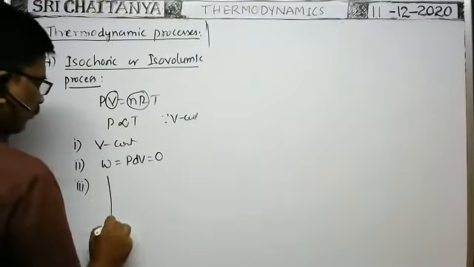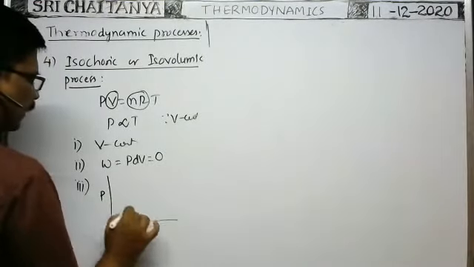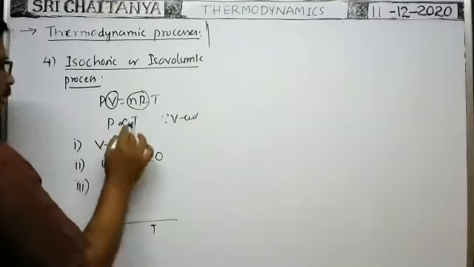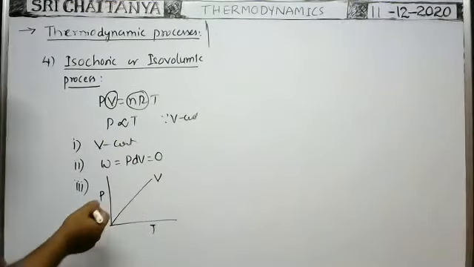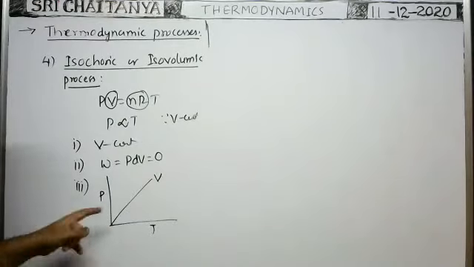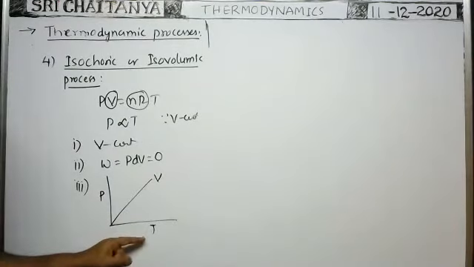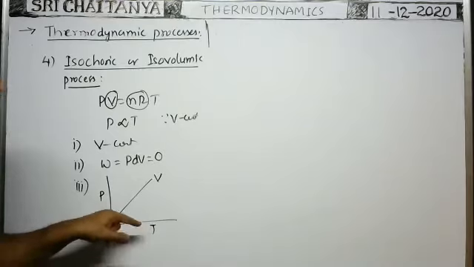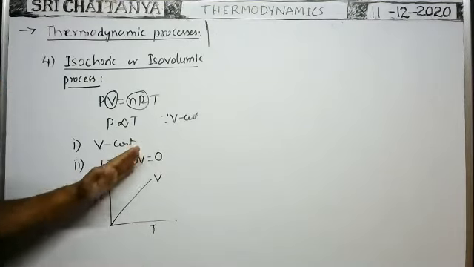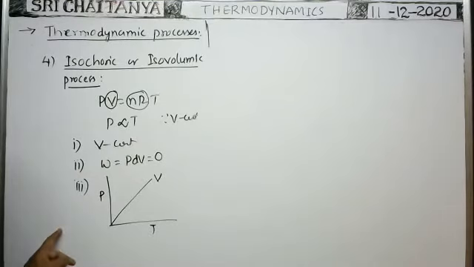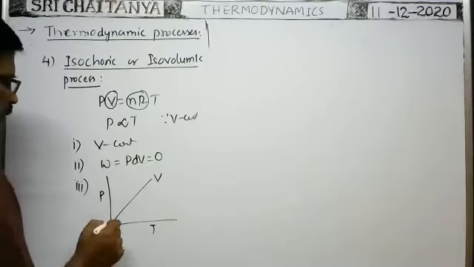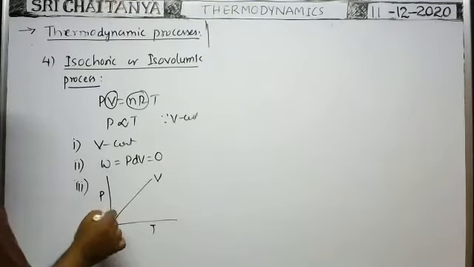If you draw the graph between pressure and temperature at constant volume, as P is proportional to Kelvin scale of temperature, then you will get a straight line passing through origin like this. If the temperature is in centigrade scale, then you will get a straight line only, but having negative intercept on temperature axis exactly at minus 273 degrees centigrade. Here it is 0 Kelvin, that's why you will get the straight line passing through origin.